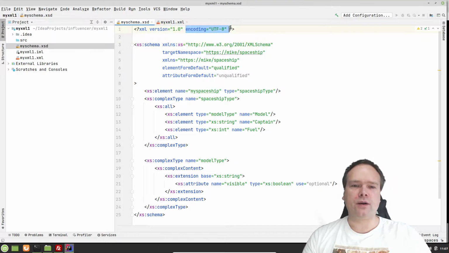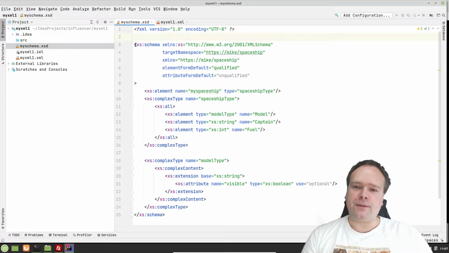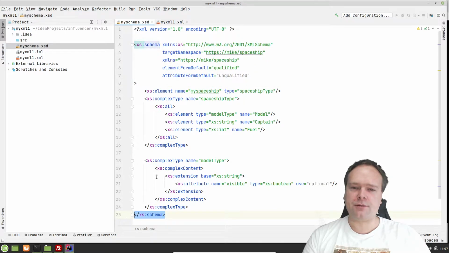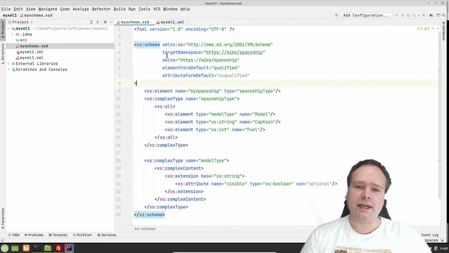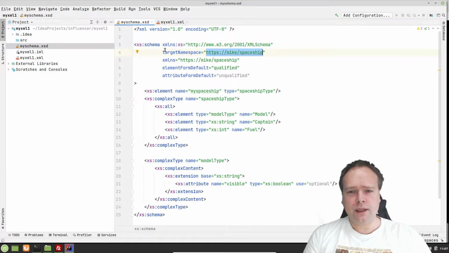And then we have an encoding, which is UTF-8, because I would like to use Danish characters. Then we start with schema, and we also end with schema right here. So this is my schema. This is my definition of my data. I define something called a target namespace. This is something unique for my schema, and it can be whatever I want, but it needs to follow the URI standard, so it needs to look like a URL.